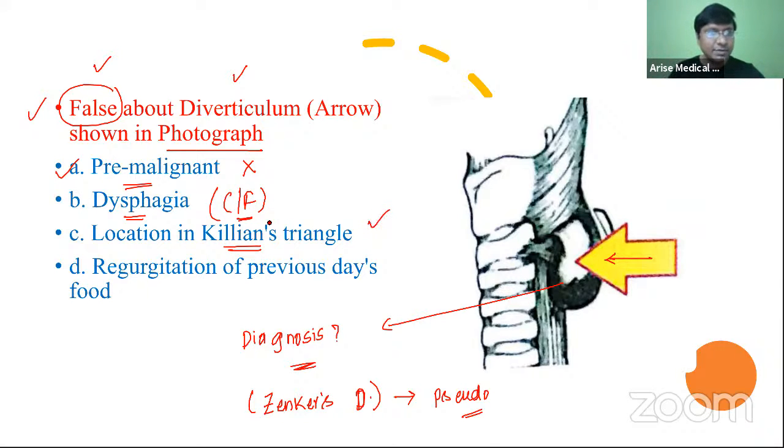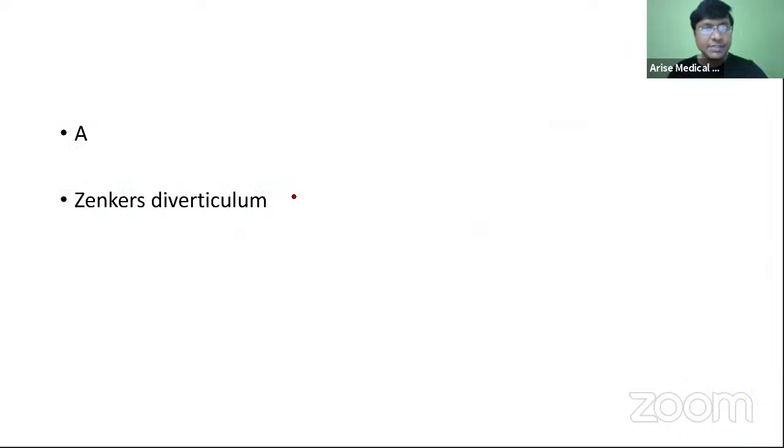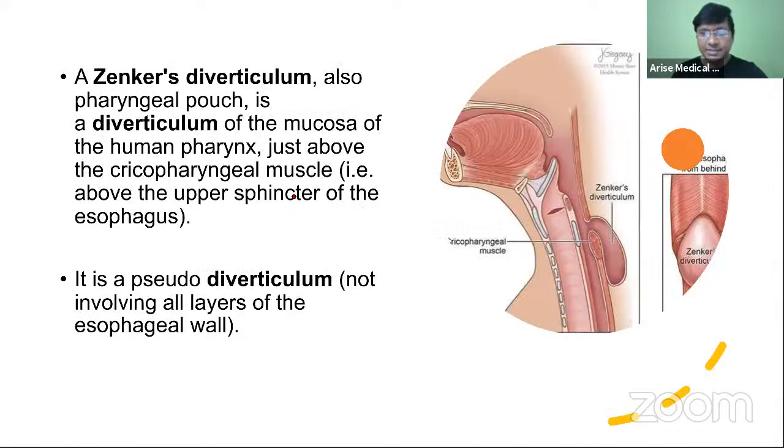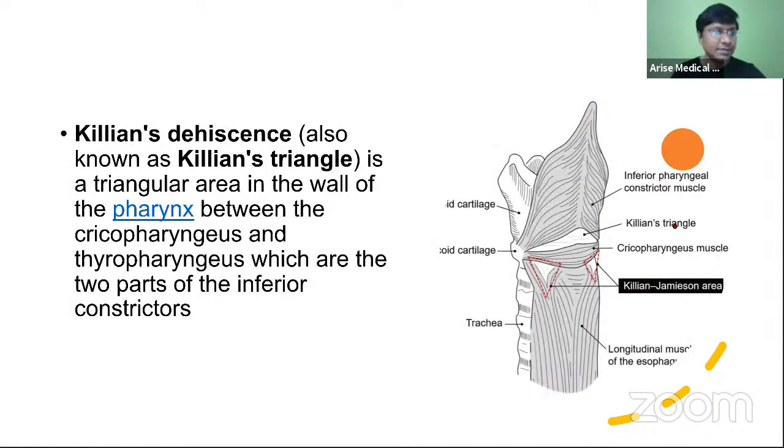Now, let me tell you what the Killian's triangle is. So this is your Killian's triangle, right? Now, where is the Killian's triangle present? It is formed in between the cricopharyngeus muscle and the inferior pharyngeal constrictor muscle, right?